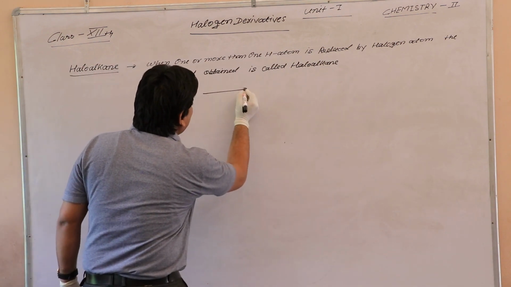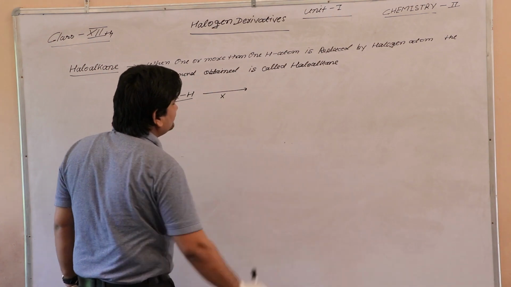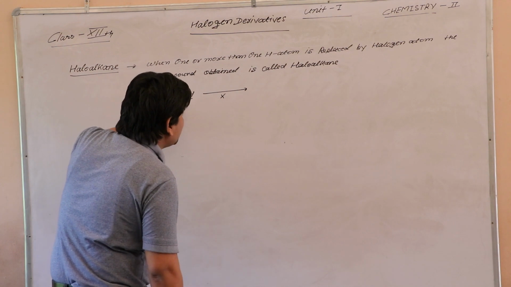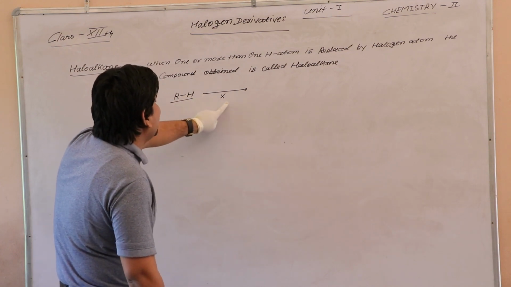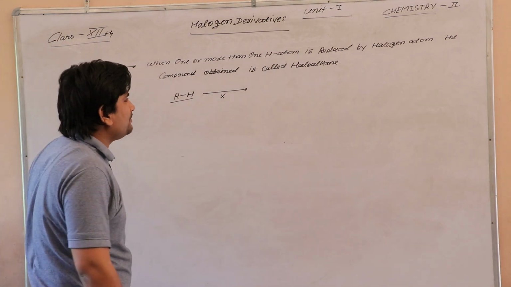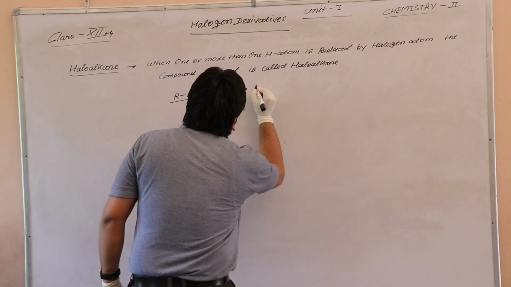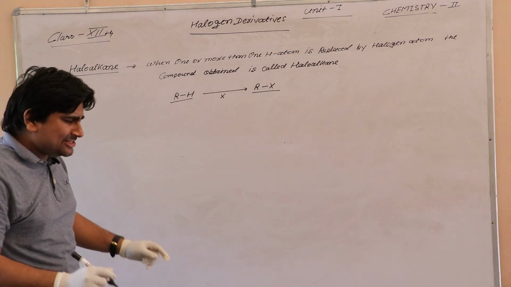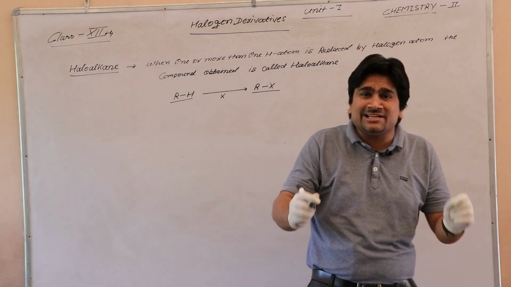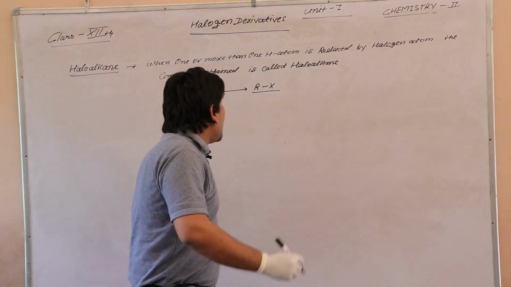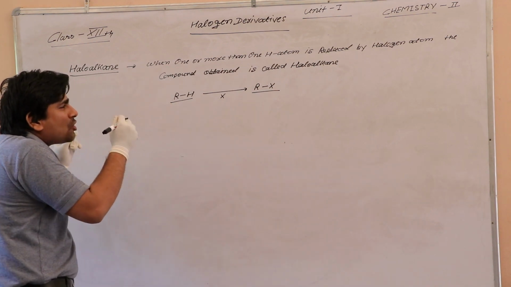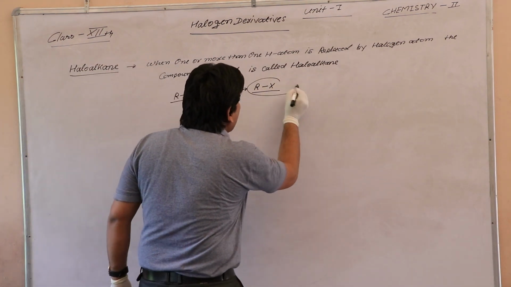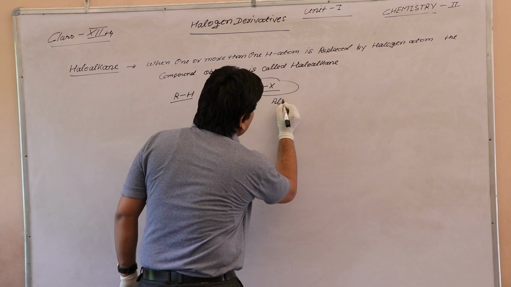The alkane reacts with the halogen and the alkane hydrogen atom is replaced by halogen atom. The obtained compound is called alkyl halide. So we can say the haloalkane is also called alkyl halide.